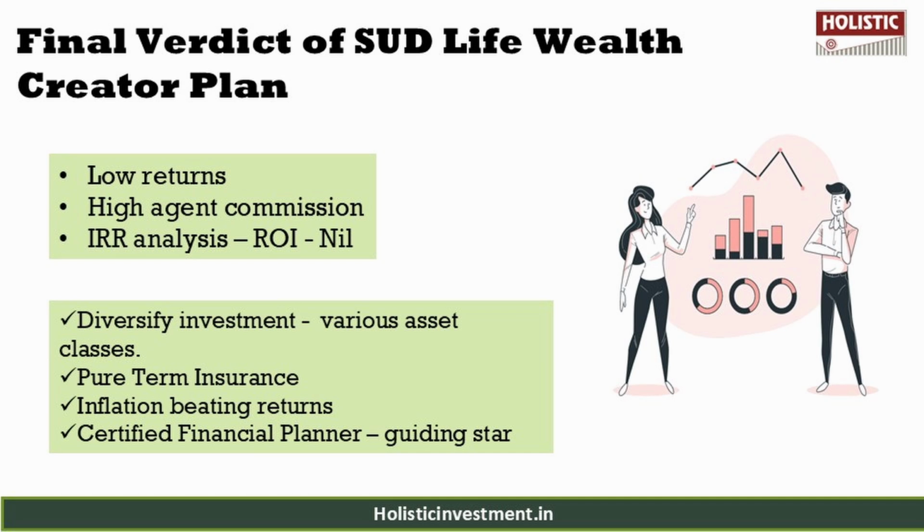So a smarter approach is to separate insurance and investment. A pure term life insurance policy offers you the most cost-effective way to protect your family's future. For wealth creation, it is better to build a diversified investment portfolio tailored to your risk appetite, financial goals, and time horizon.